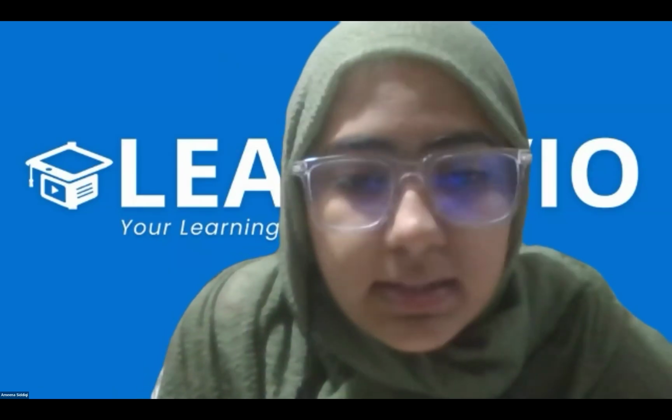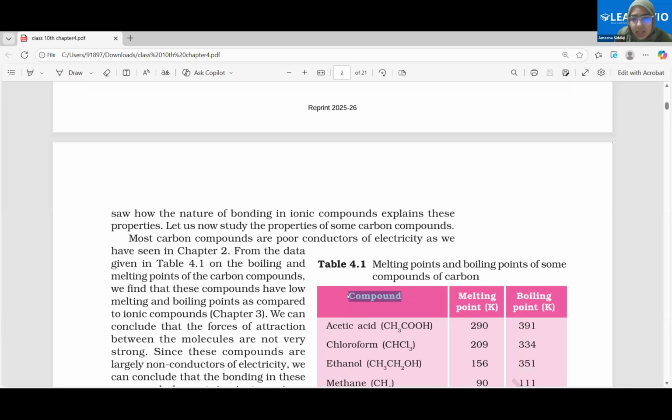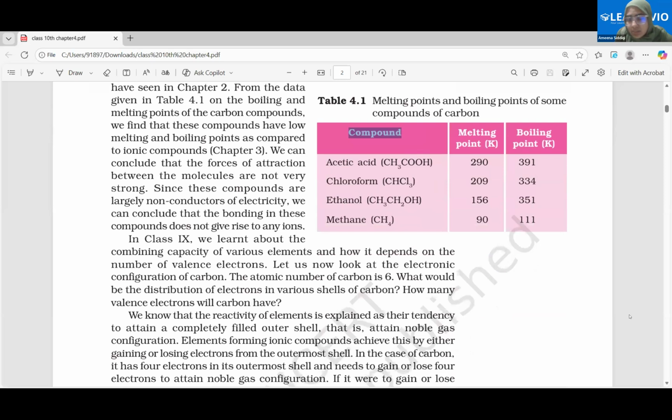So, what you will do is go through the starting part. I've told you the basics here. These are called covalent compounds. And the covalent compounds have properties different from the ionic compounds. Basically, the covalent compounds will have a low melting point. They will have a very low melting point instead of the high melting point that we saw in the ionic compounds. Why is it so?